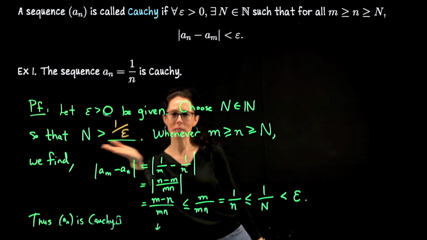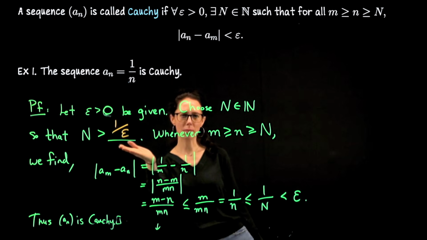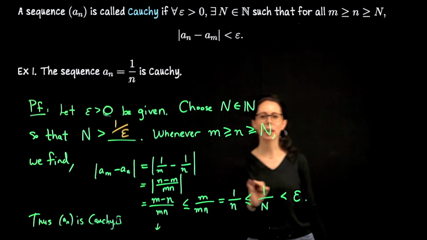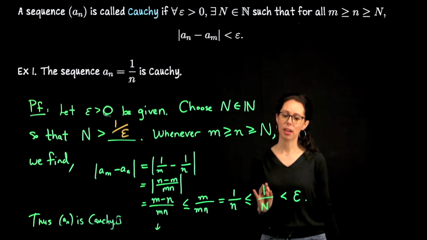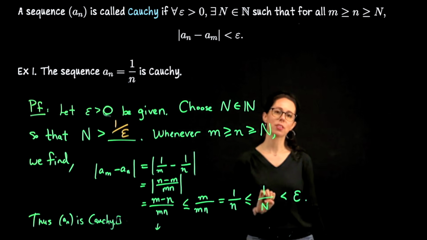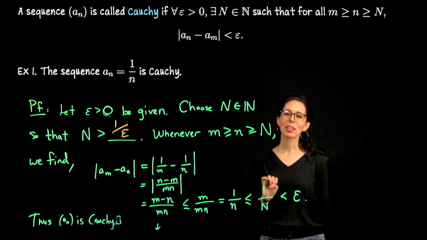I trust that I'm going to get to some relationship between capital N and epsilon, but I don't necessarily know what it is the moment I start the proof. But I can work it out and then go back and fill it in. So that's what I did in this particular case. Okay, let's look at another example.